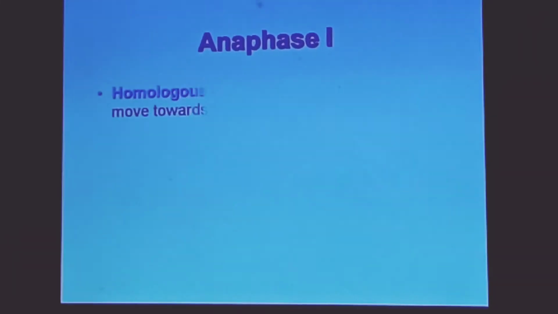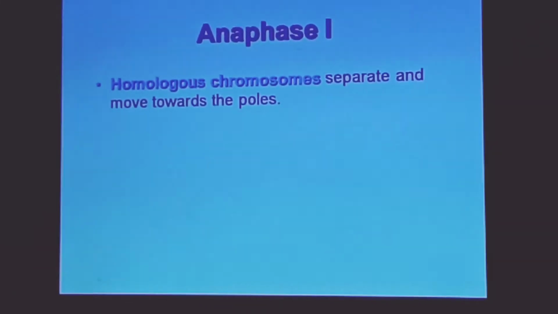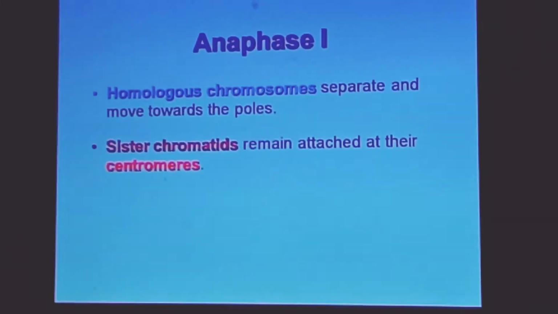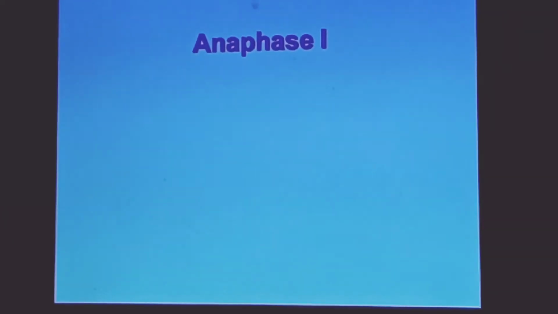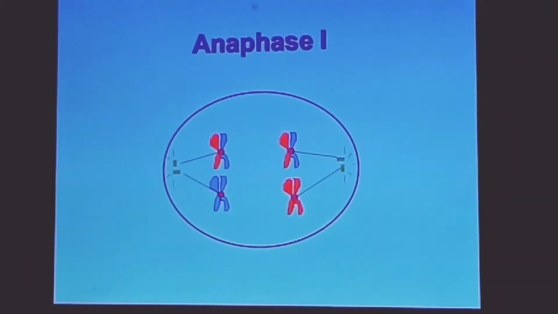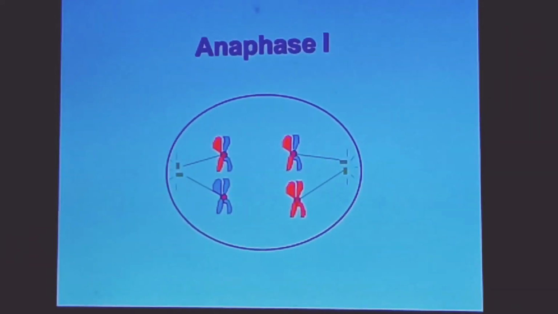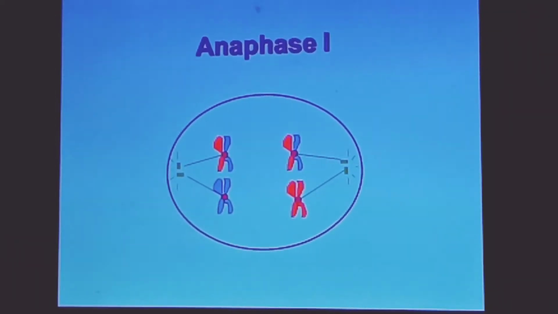Next is anaphase I. Here the homologous chromosomes separate and move towards the poles. The sister chromatids remain attached at their centromere. Here you can see the diagram of anaphase I, how the homologous chromosomes separate from each other towards either pole.